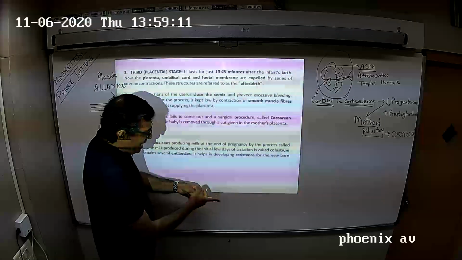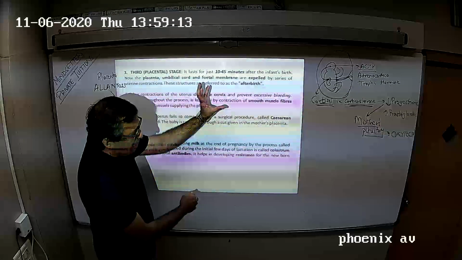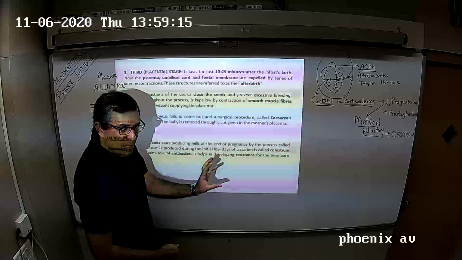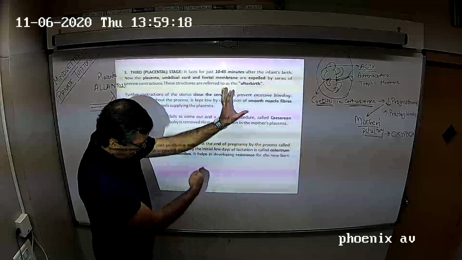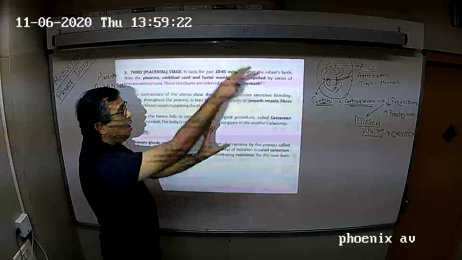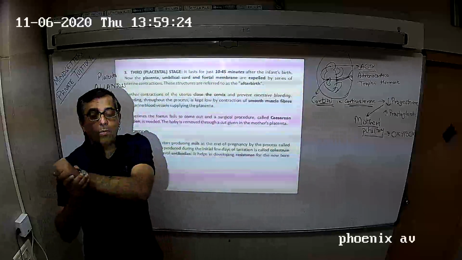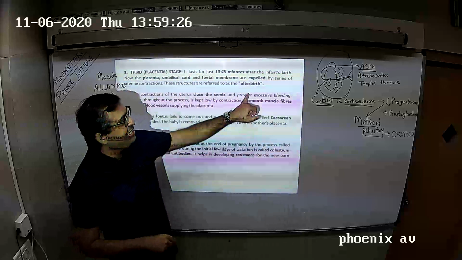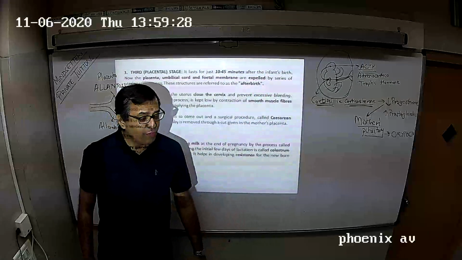The umbilical cord that we had cut, after the placenta separates we pull the umbilical cord, and the placenta, umbilical cord, and the two layers amnion and chorion come out from the uterus, and that is called afterbirth.